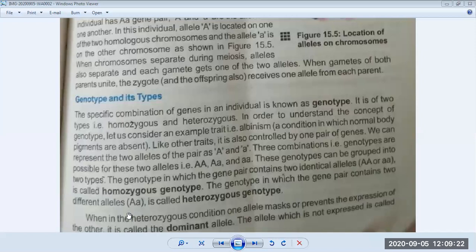Any question? No question. Everything is clear. So, what is genotype? What do you understand by genotype? Yes, you tell me. The specific combination of genes in an individual is called a genotype. Okay. And what is the phenotype? What is a phenotype? It is the difference between two genes. Okay. And which example have I given in this topic?